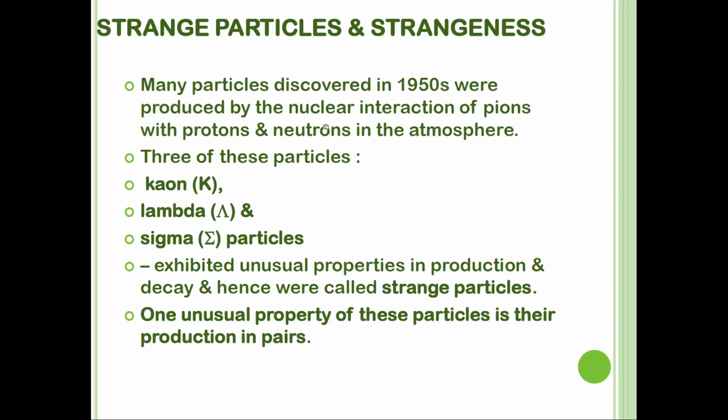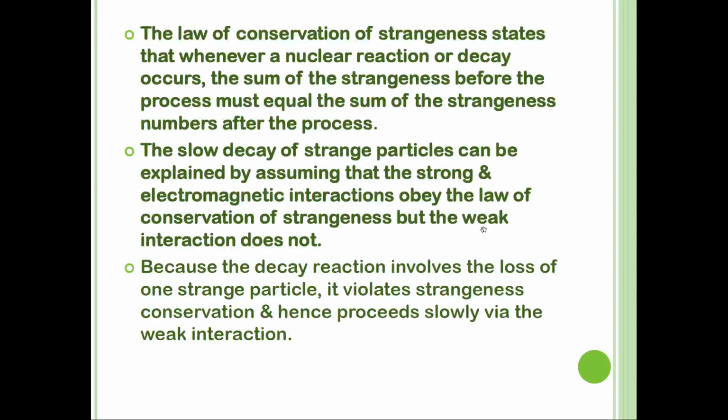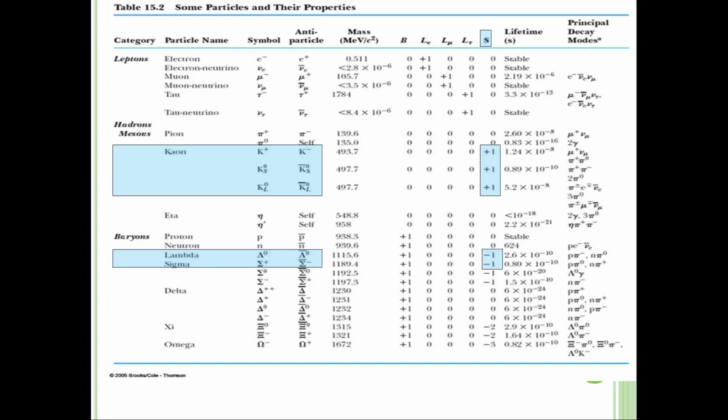Okay, now the last one is the strange particle. Okay, the law for strange particle. For this law, it only involves three kinds of particle, which are kaon, lambda, and sigma. Okay, it is quite the same, so I will just go through. For kaon, here I highlight with blue color. So kaon, you have K plus, K0, K0.